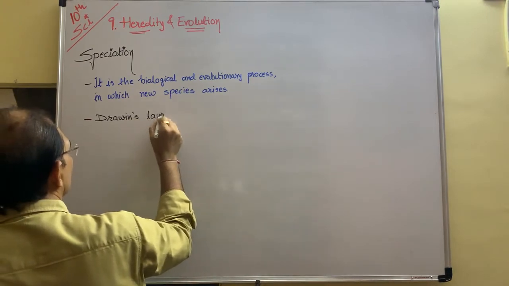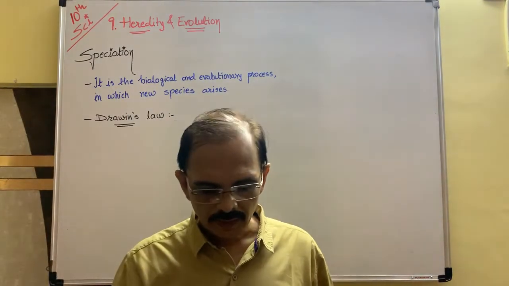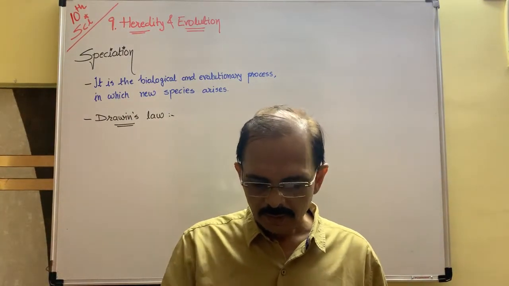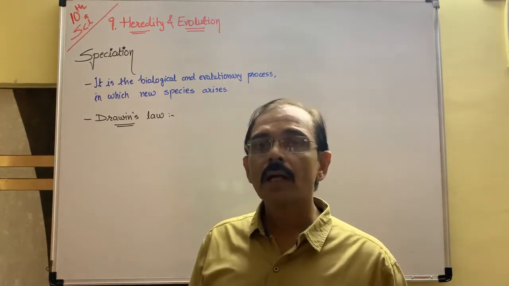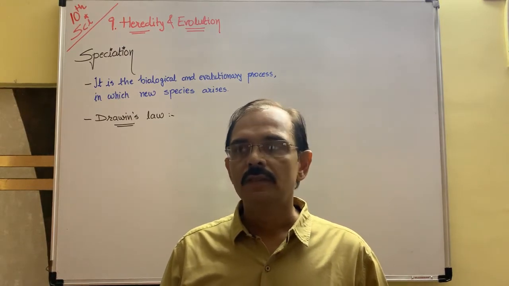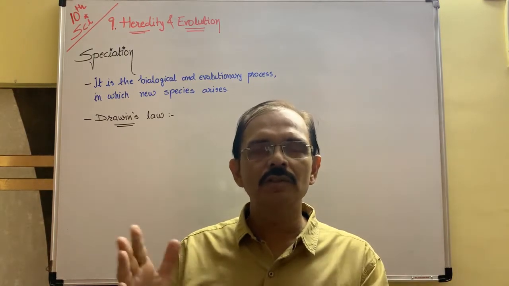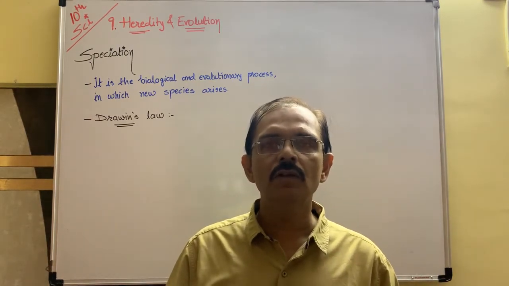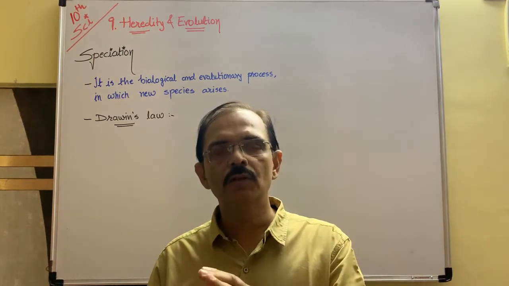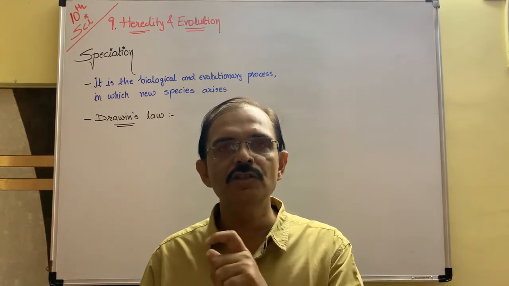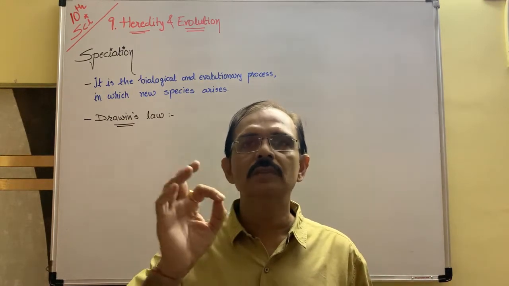Darwin's law. Charles Darwin and another, his friend Wallace is also there. On the Madagascar island, they lived for 27 days, approximately a month, to study only a sparrow. The name, not breed of the sparrow is finch, F-I-N-C-H, finch sparrows. And they both tried to study the beak of the sparrow only.